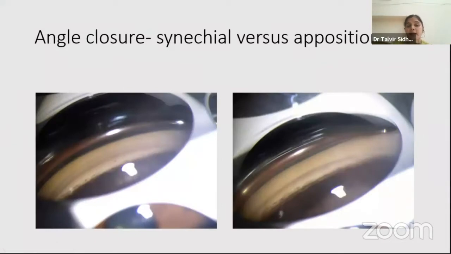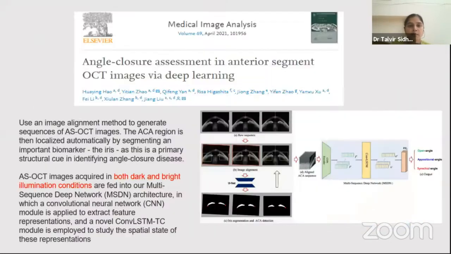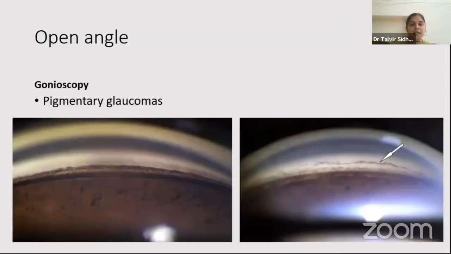But indentation is actually when we have to differentiate between synechial versus appositional angle closure, that cannot be done on imaging. Although nowadays deep learning softwares have come up to look at angle closure assessment in terms of bright or dark illumination conditions, we have still not developed how we can do indentation on imaging.